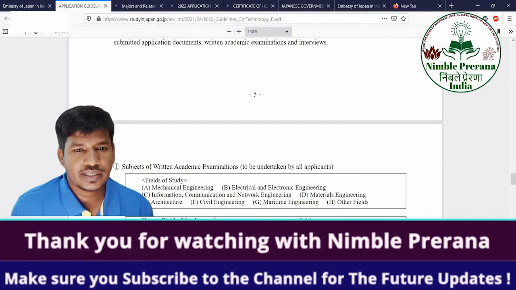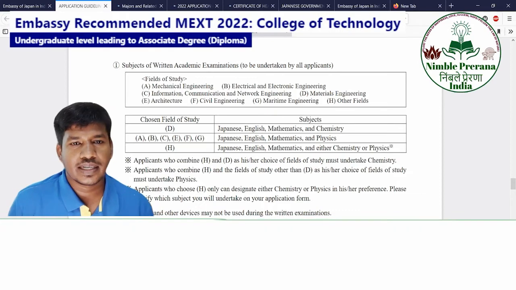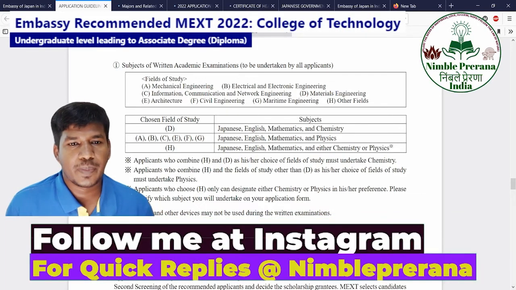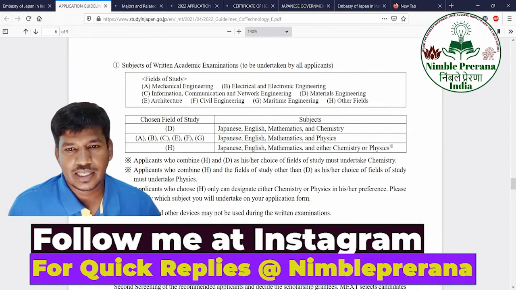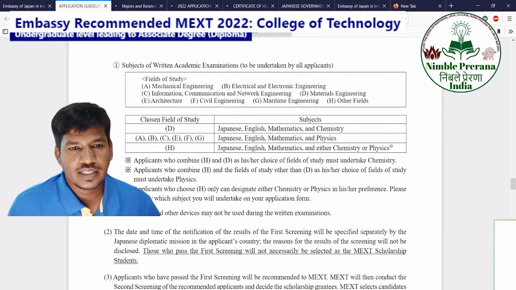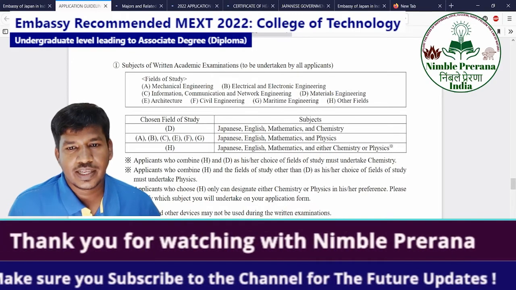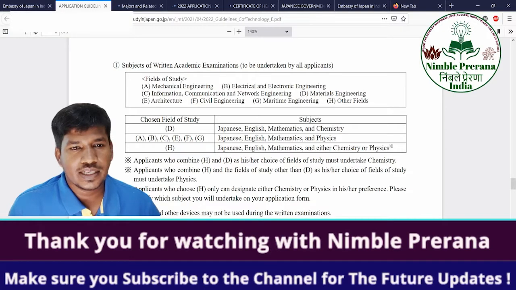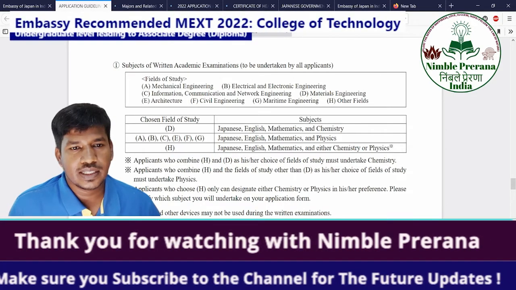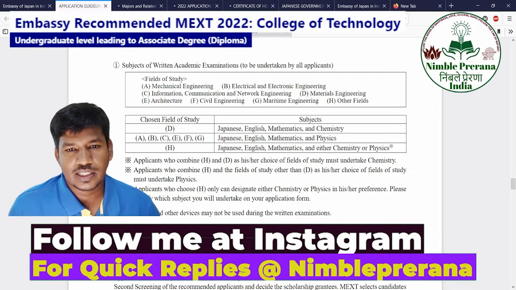You can see the selection. The written academic examination is to be undertaken by all applicants, depending on the field of study, with subjects Japanese, English, Maths, and Chemistry. This is for D, that is materials engineering. You need to take these 3 courses. For A, B, C, E, F, G, these courses except D, you need to take these exams, and physics will come.